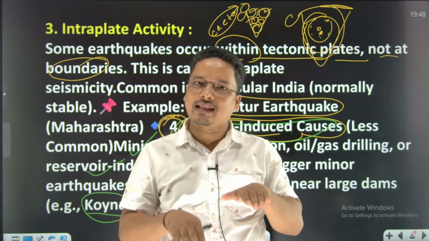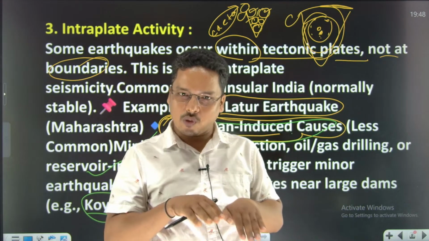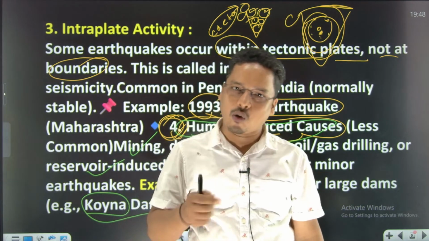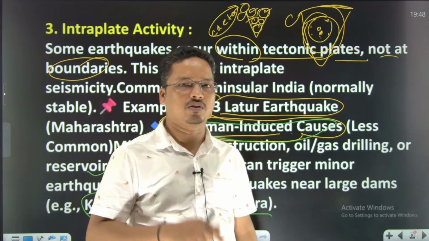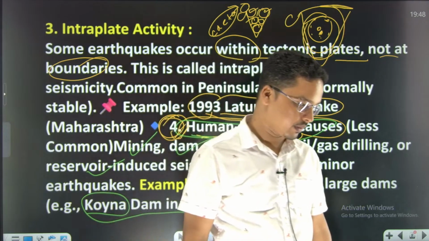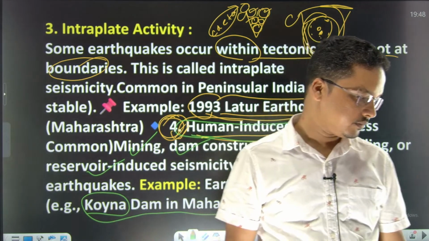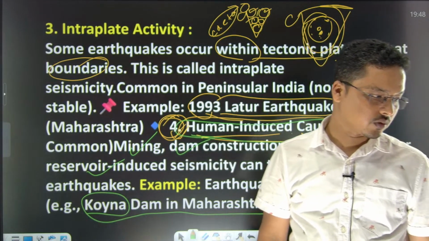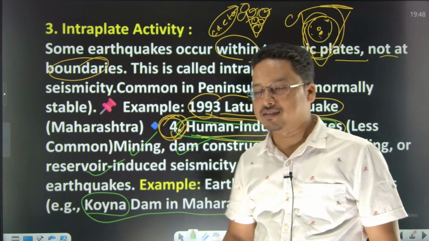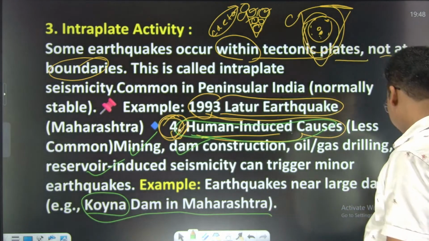So they will balance themselves, and that is why. So isostatic balance is also one of the reasons that will cause the earthquake. ये भी एक रीजन है, तो उसको भी मान के चलो.